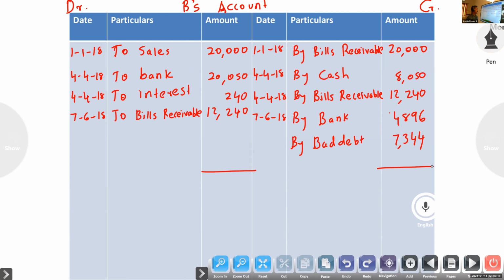Here the two sides should be equal, because it is insolvency with full settlement.